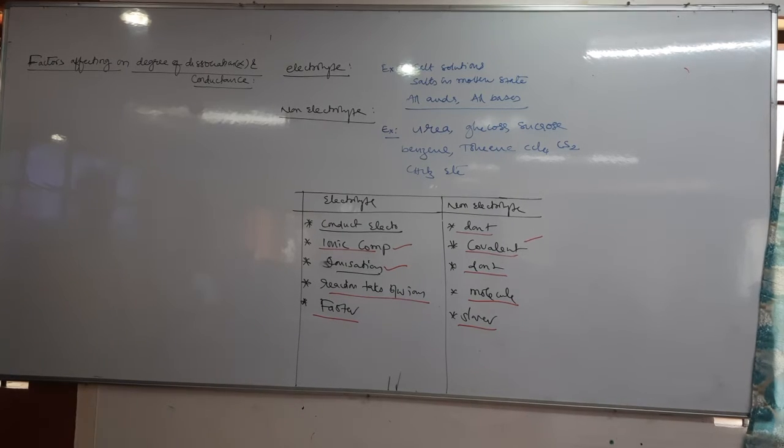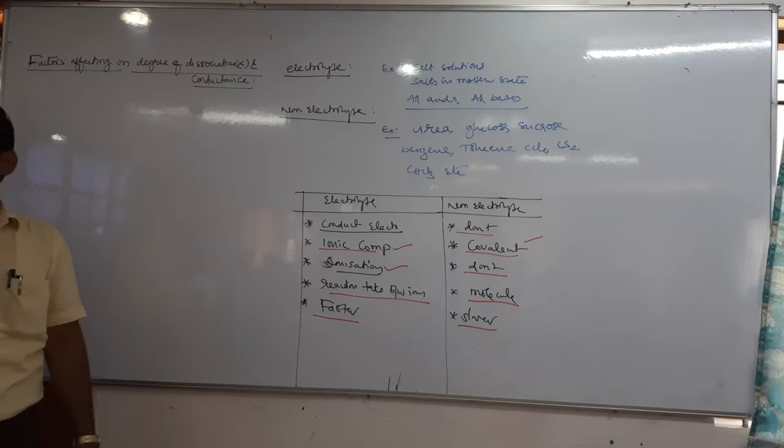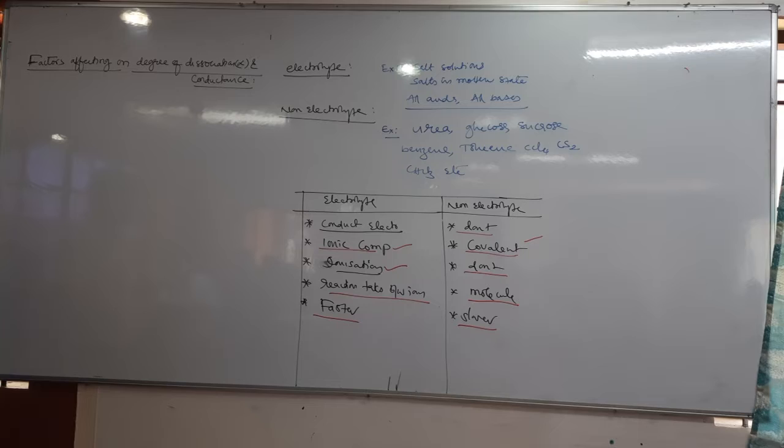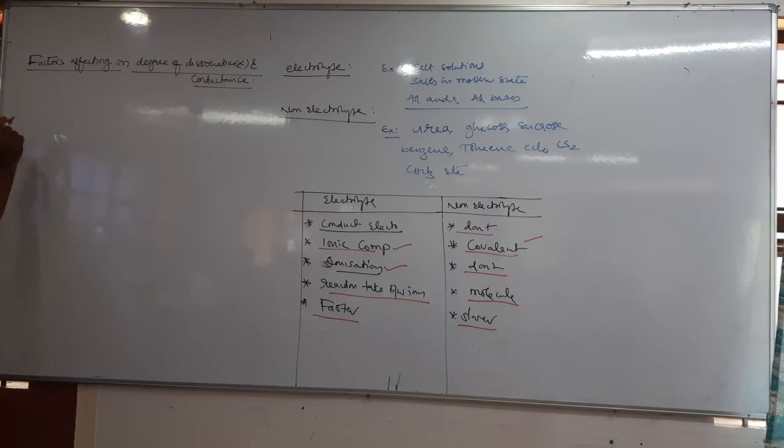Okay. So next is factors affecting degree of dissociation, alpha, and conductance. Okay. So which factors affect the degree of dissociation? Take down 1.